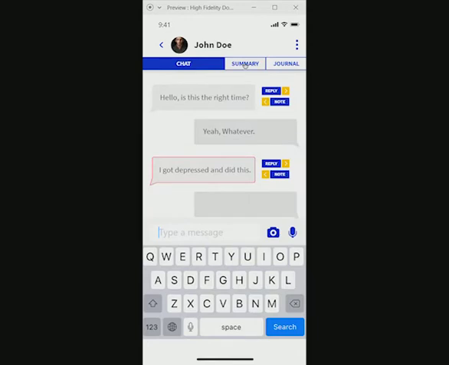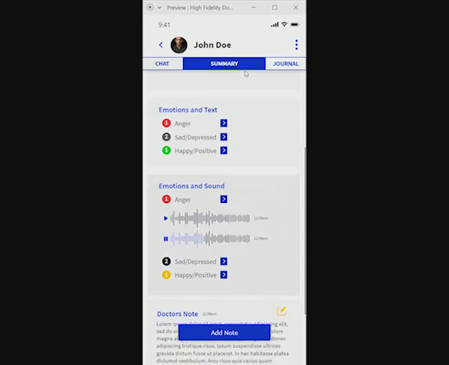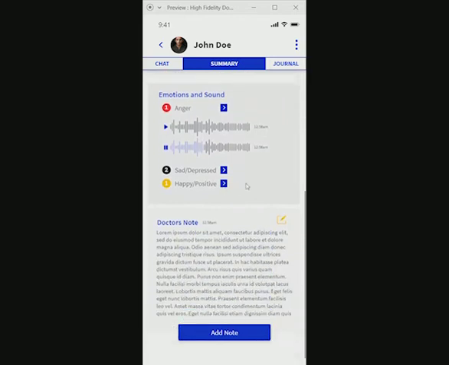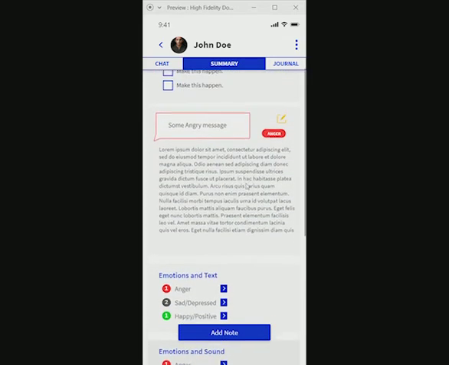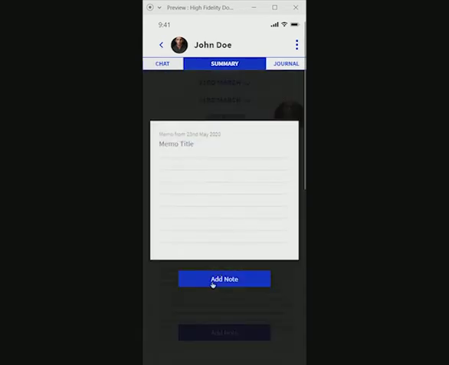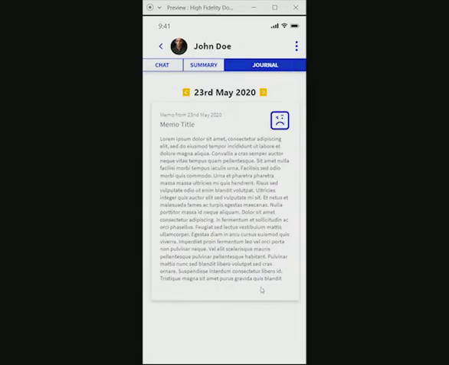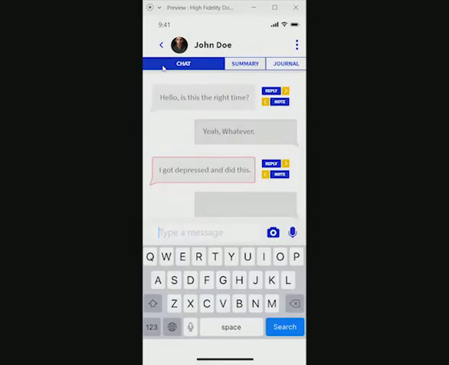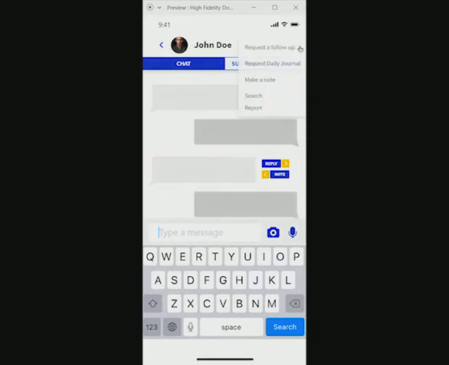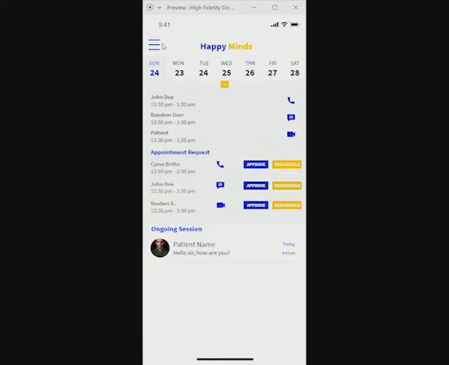Then there are some patient screens, so I can click on a patient. I'll get the entire summary of the corresponding chat, which I can use before a follow-up consultation with the same patient. And I can also add my own notes to a particular session. Apart from this, patients maintain their own journal, and according to their consent, I am able to see their emotion as well as their journal for each particular date. So once a chat session is over, I am also able to request a follow-up consultation to the patient.